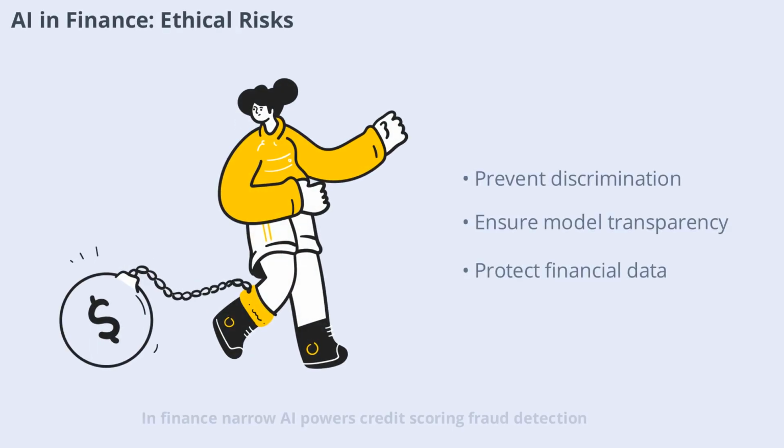In finance, narrow AI powers credit scoring, fraud detection, and algorithmic trading. Ethical risks include potential discrimination, lack of transparency, and data security concerns. Financial institutions must implement rigorous testing, transparent models, and strong data protection measures to uphold ethical standards.